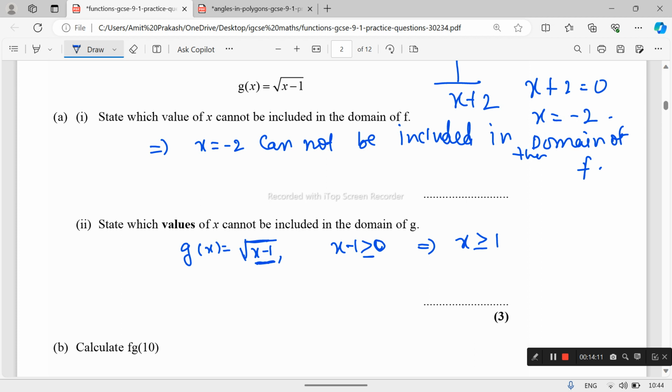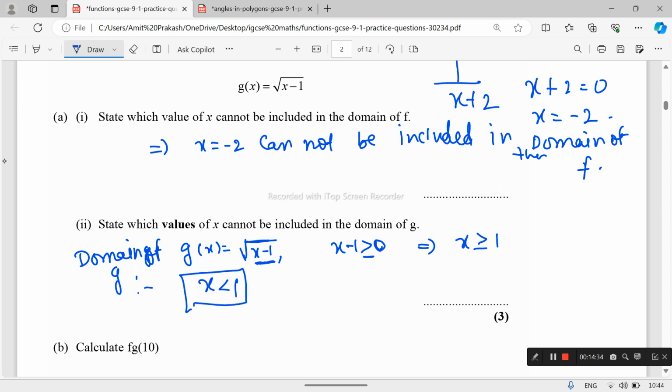So what value cannot be included? x less than 1 cannot be included in the domain. This is the domain of g. What part of the real numbers remains on the number line? The remaining part is x less than 1.